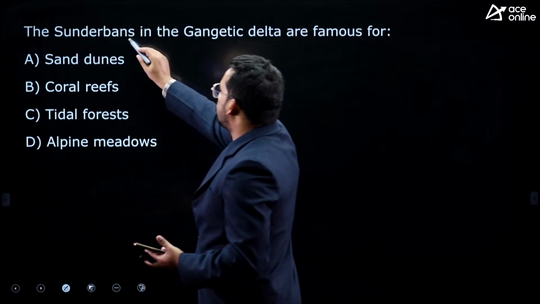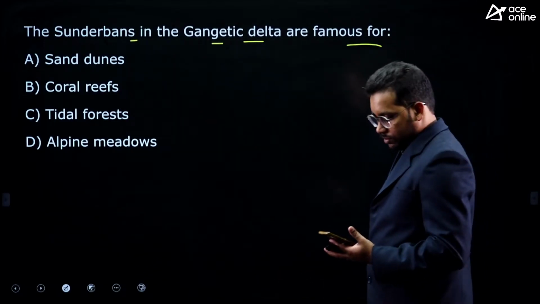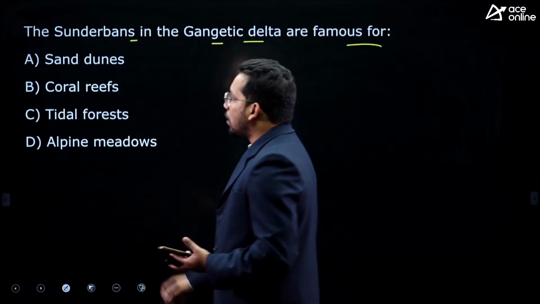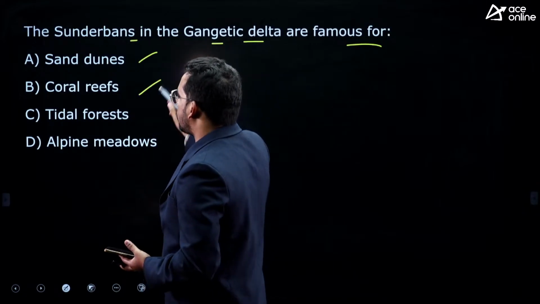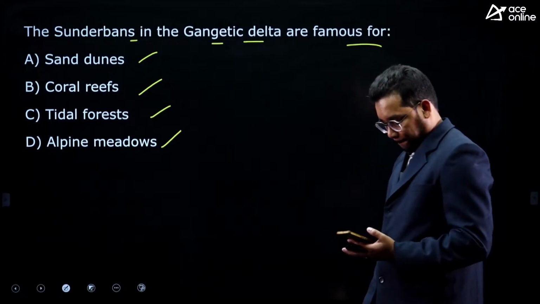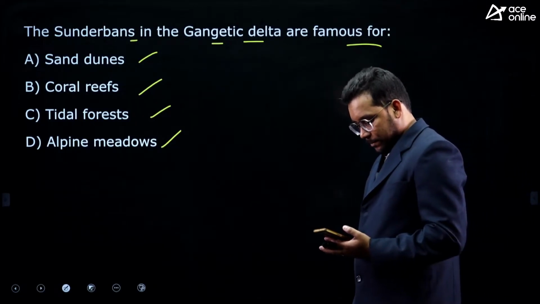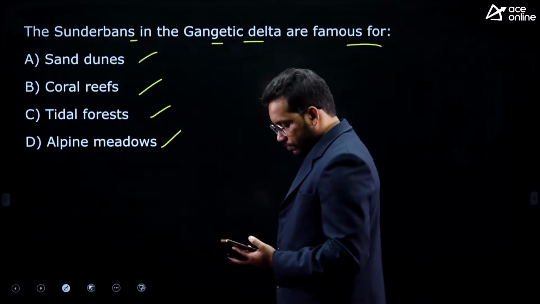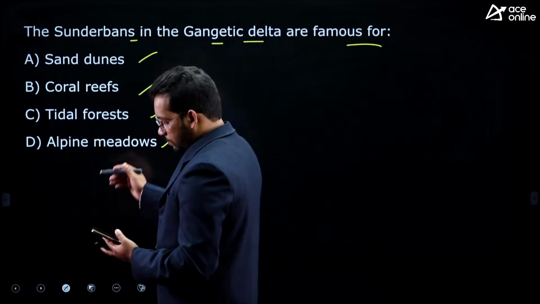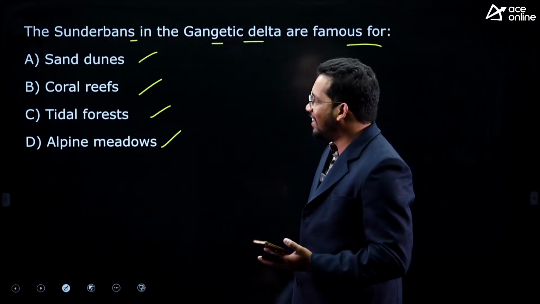Next one, Sundarbans in the Gangetic Delta are famous for what? For what purpose are Sundarbans popular? Sand dunes, coral reefs, tidal forest, alpine meadows. Sundarbans are very popular, it's a UNESCO site as well, right.